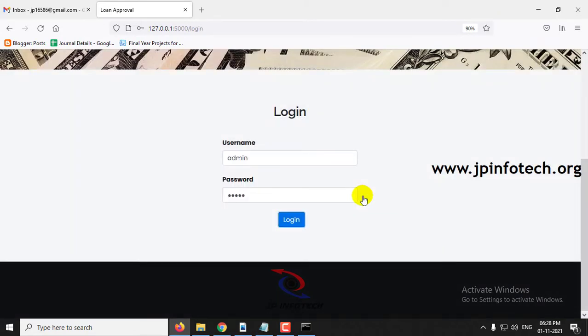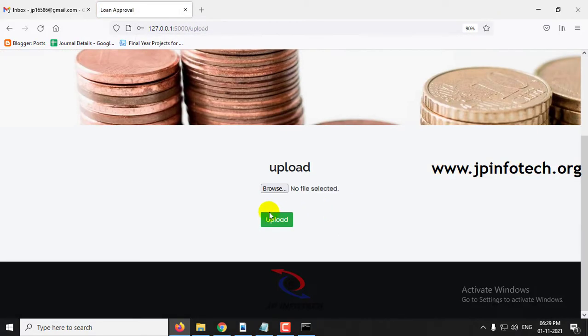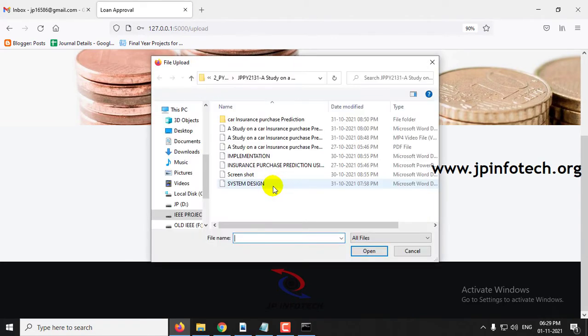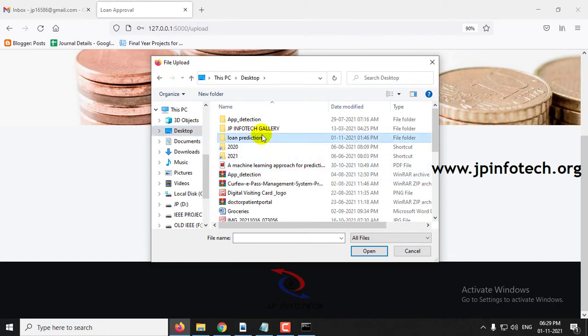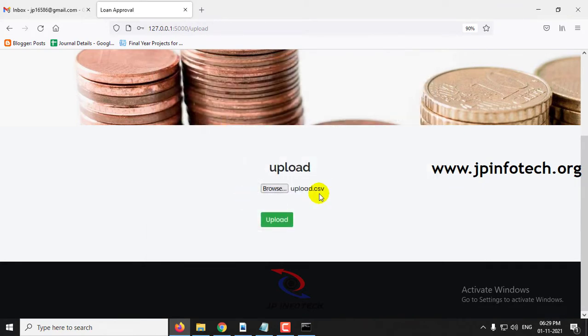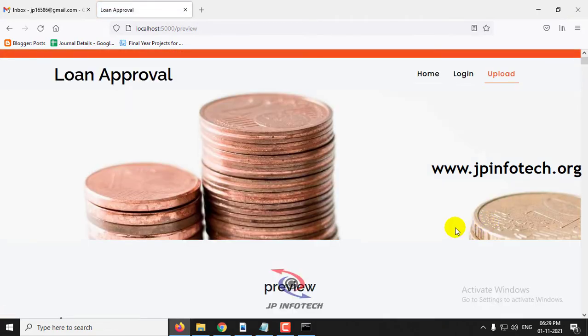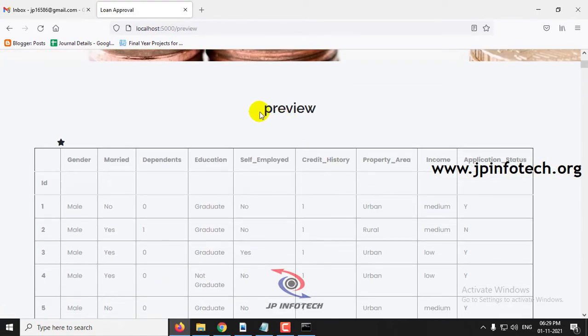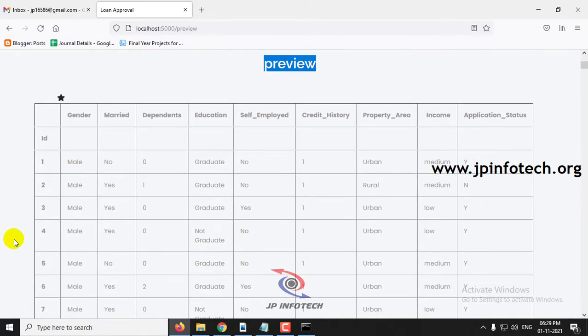Once the login is successful, it will navigate to the upload part, where you need to upload the dataset that I have shown you. Go to the source code location, where you can see the upload.csv file. Just select it and click the upload button. Once the dataset has been uploaded, it will navigate to the preview part where you can see the dataset.